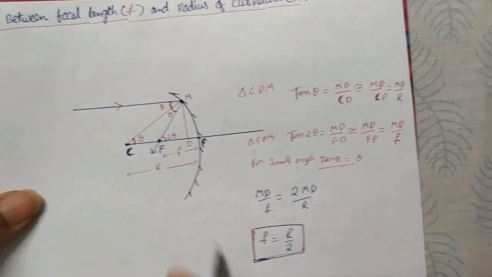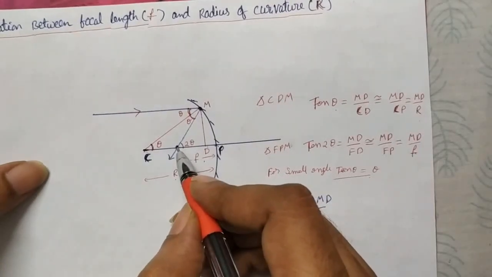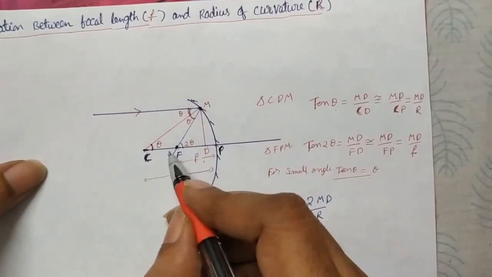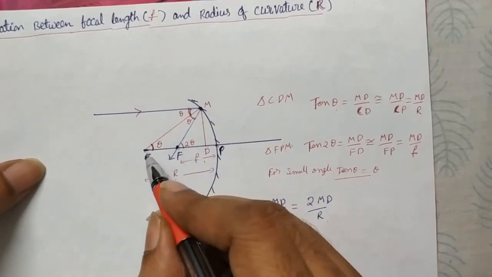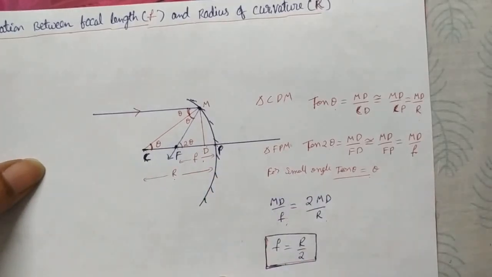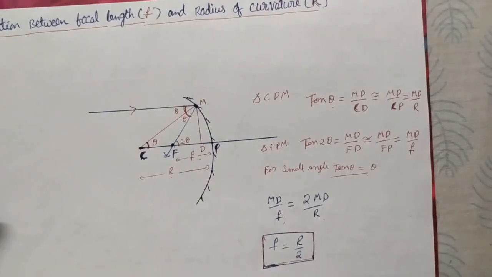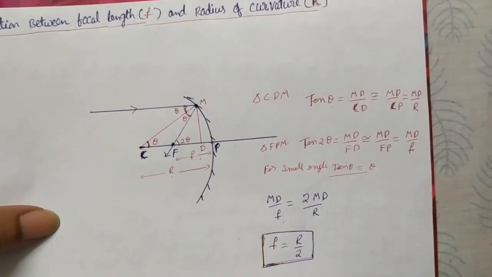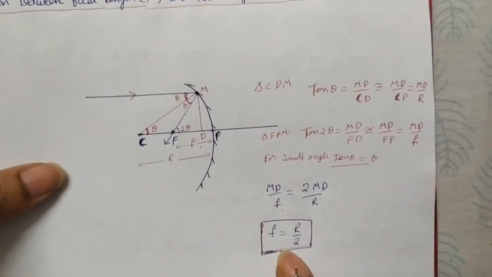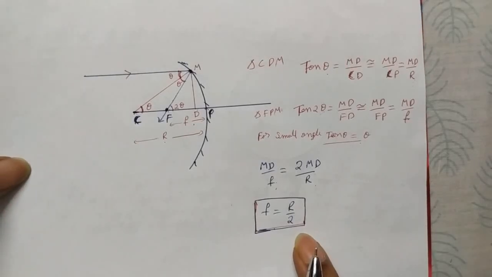So the focus point is at half the way to the center of curvature, or center of the sphere. This equation is valid for both concave and convex mirrors. There also we get the same formula, F is equal to R by 2.